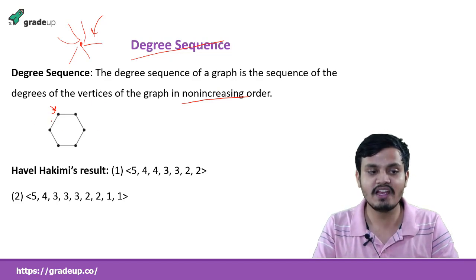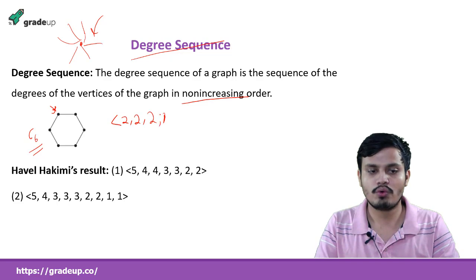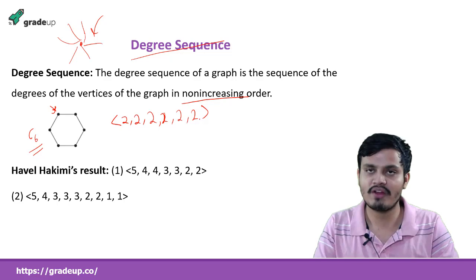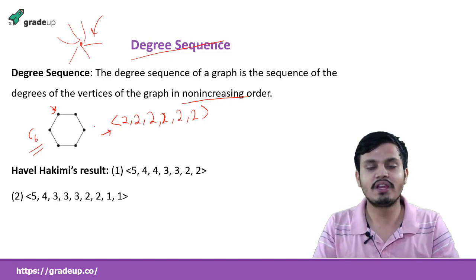This is a cyclic graph, C6. Here every vertex has the same degree, which is 2. So how do we write it? 2, 2, 2, 2, 2, 2. So in this way we write it: 1, 2, 3, 4, 5, 6. So this is the degree sequence of this graph.